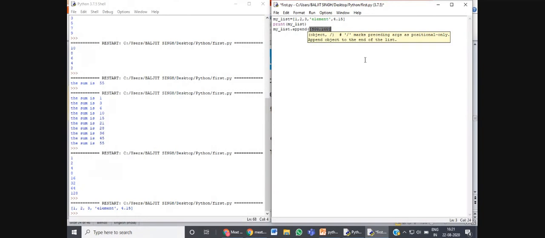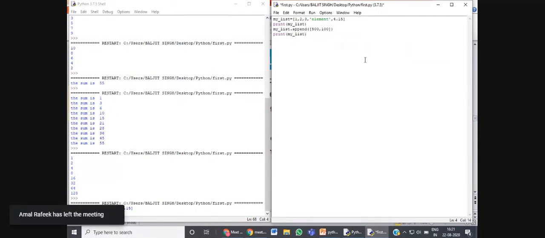Suppose this is for example only, right? And now let's print the list again. print(my_list). So this is how we append to the list.